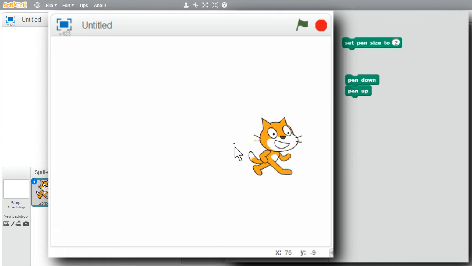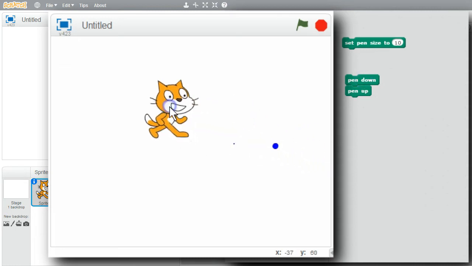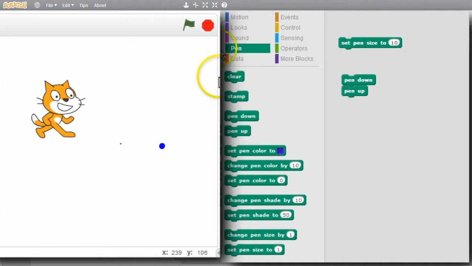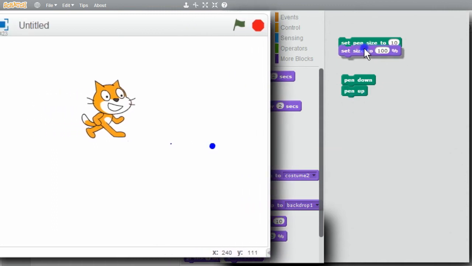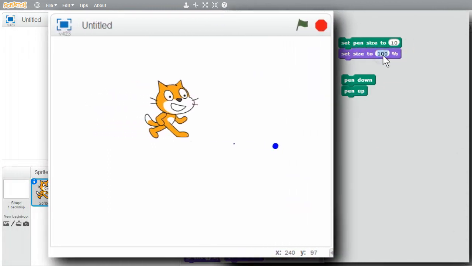It's hard to see, but there's a little dot there. I'll make the dot larger. I'll set the pen size to 10. Run it. Draw a dot. Move the cat out of the way. I have a blue dot now. I want to make the cat smaller, but not the dots. I'll go to Looks and set size to 25%. Change 100 to 25. I'll run them. Now the cat's smaller.